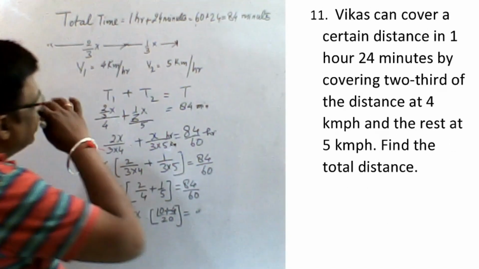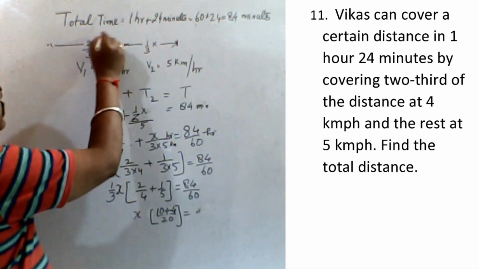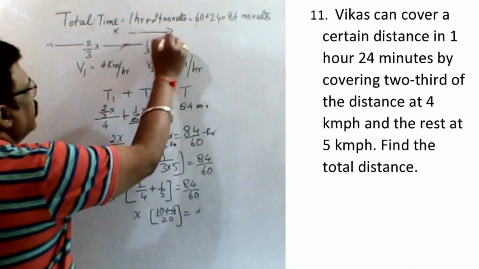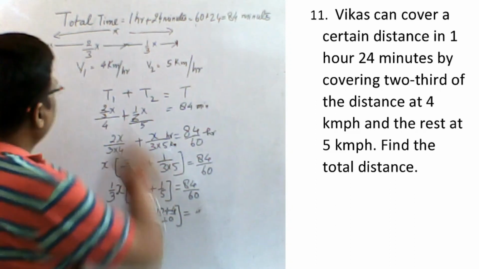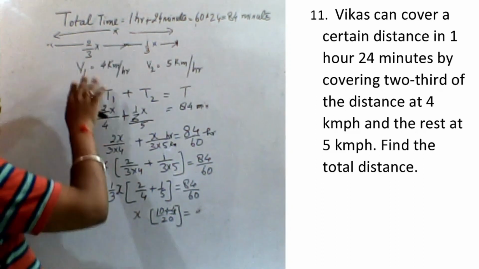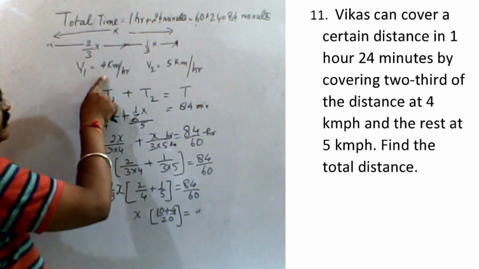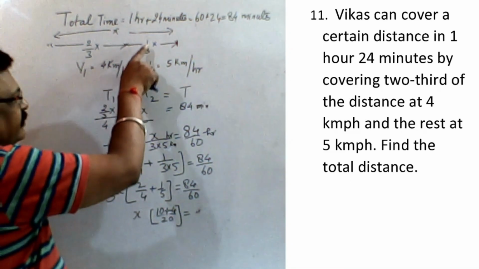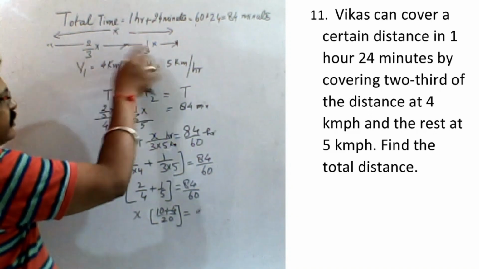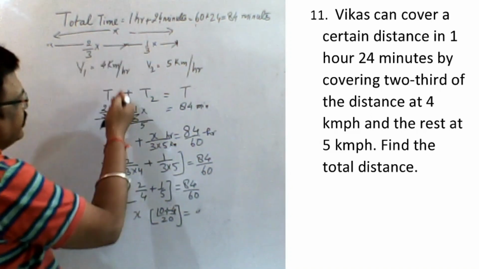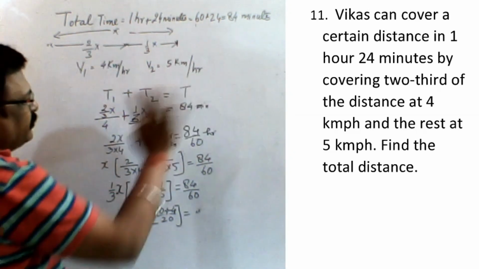As per the question, Vikas covers a certain distance. Suppose X is the distance he is covering, total from here to here. The total time he takes is 1 hour 24 minutes, so he calculated 84 minutes. But during the journey, for 2 by 3 part of his journey he goes with a speed of 4 km per hour, and the rest part he travels at 5 km per hour. So 2 by 3x, and the rest left is 1 by 3x. Suppose here he takes T1 time, and in this part he takes T2 time. Total you do T time. T is already given, 84 minutes, just put it.